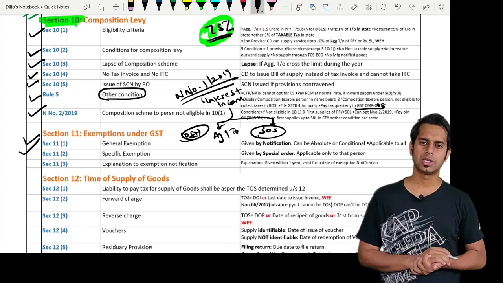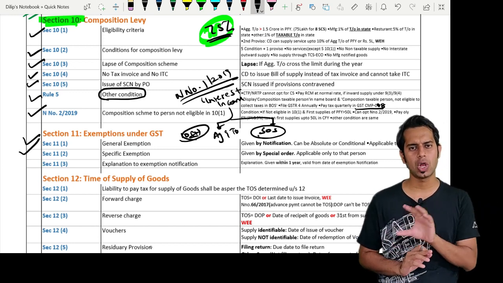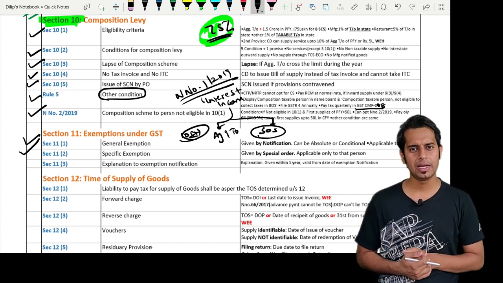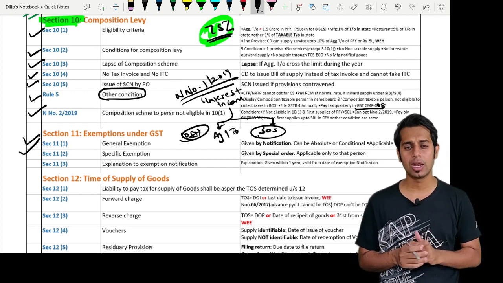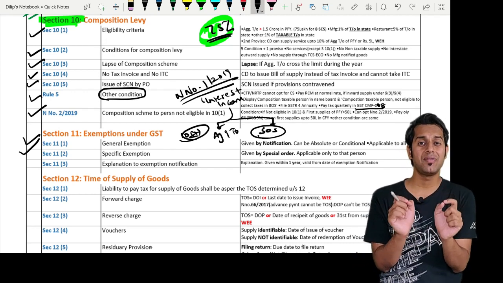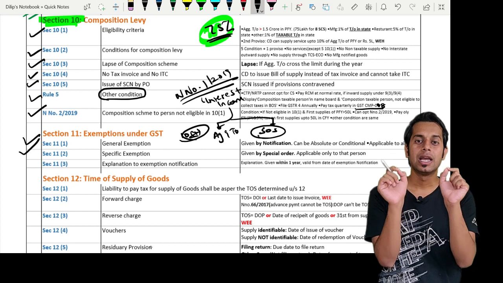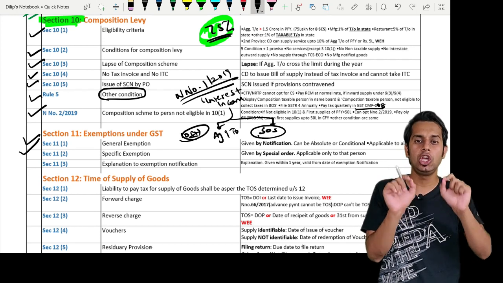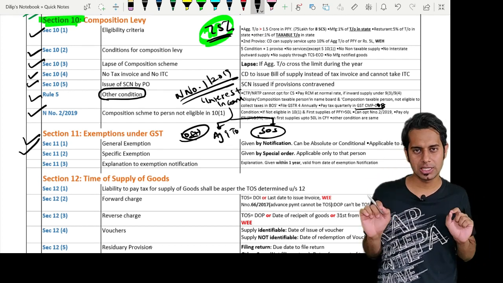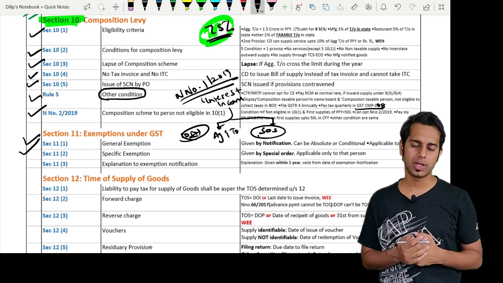Then special exemption. Again the government will issue a special exemption in public interest. This also can be absolute or conditional, but special exemptions are issued by way of a special order, and it is person specific. It is applicable only to the person to whom that exemption is given, only to the person who is asking for that exemption.